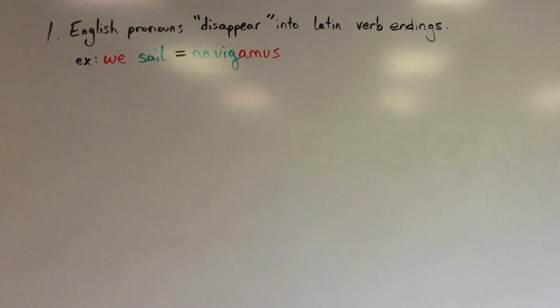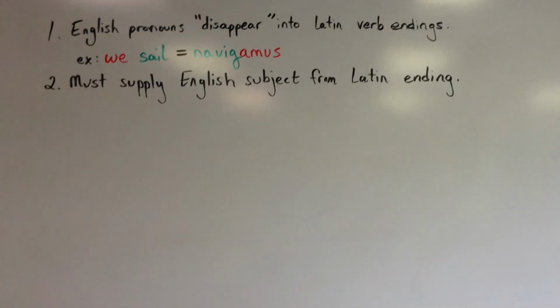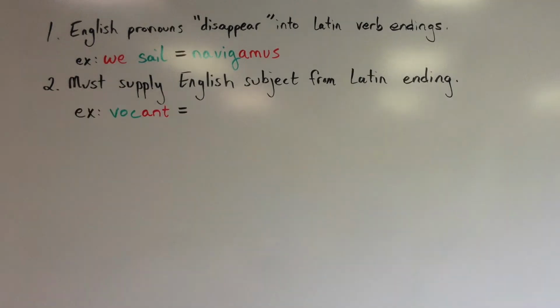Likewise, if we're translating from Latin into English, we're going to have to supply a subject. So when we see that ant ending, that means that the verb is third person plural. We look up our third person plural pronoun on our English subject chart, and we find out that the subject should be they. Then we find the vocab entry which begins with voc, voco, and we find out that voco means I call, so we can add that meaning after they, so we end up with they call.